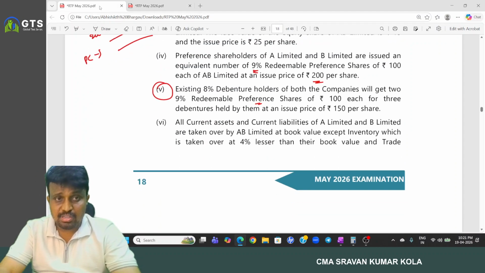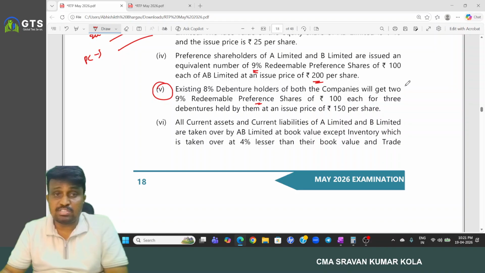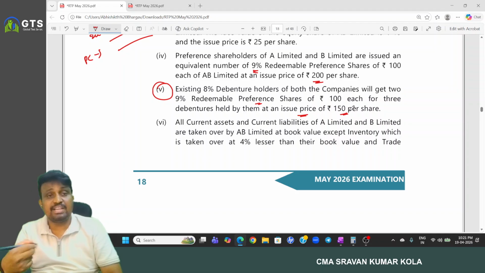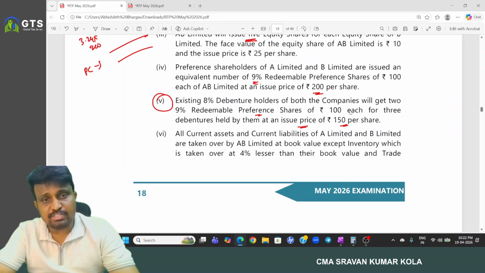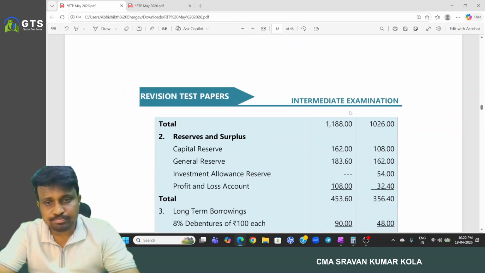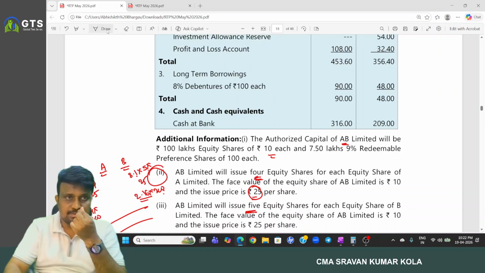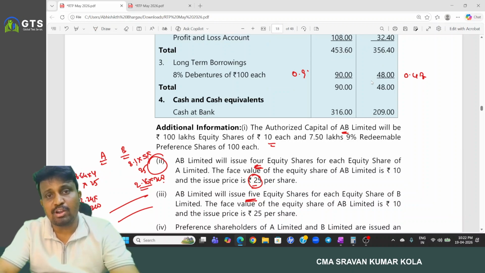And next, existing 8% debenture holders of both companies will get two 9% redeemable preference shares of 100 each for three debentures held by them at an issue price of 100. First of all, how many debentures do we have here? 0.9 lakhs and 0.48.